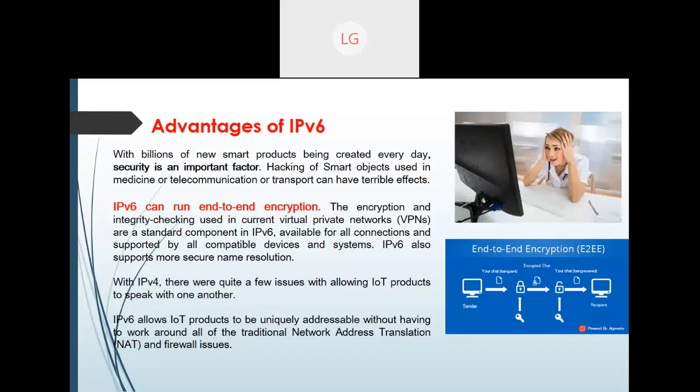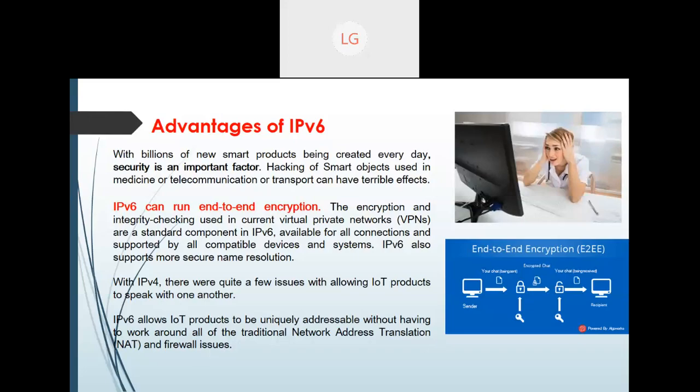That is also why IPv6 runs end-to-end encryption, and integrity is provided. It is helping most importantly in the healthcare industry, where data is very private and very secure. IPv6 has addressed this issue and has also resolved the traditional network address translation and firewall issue.